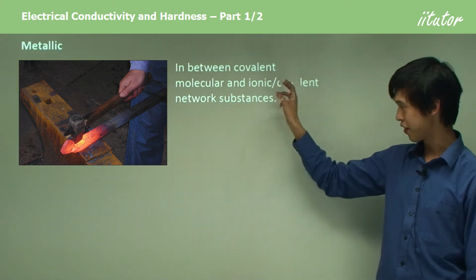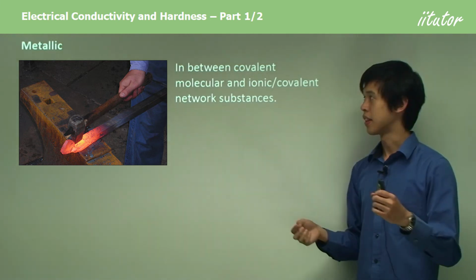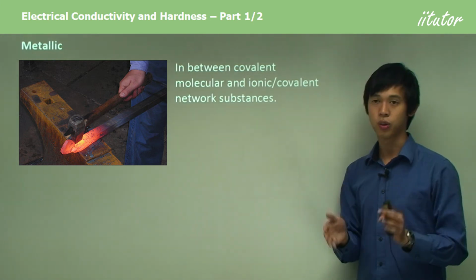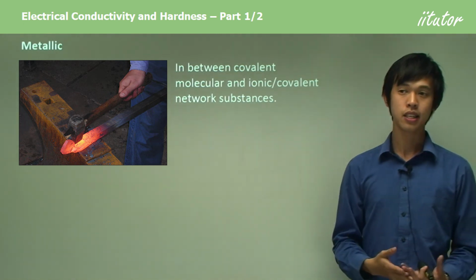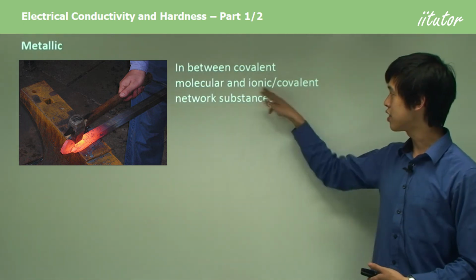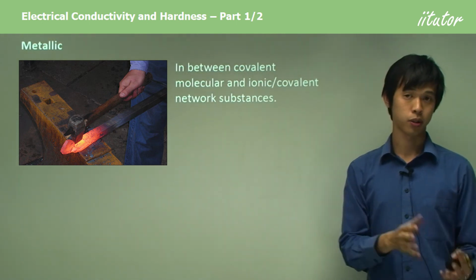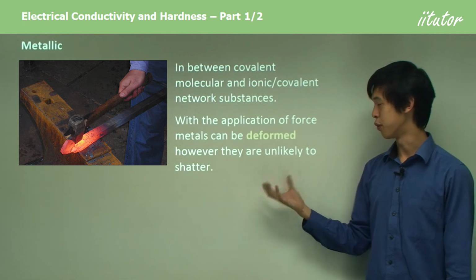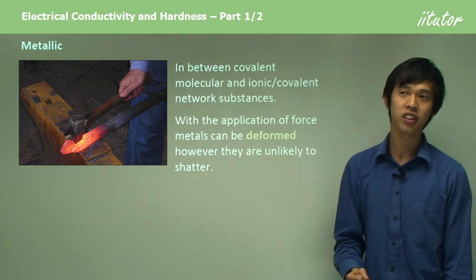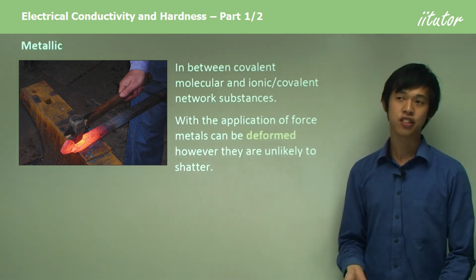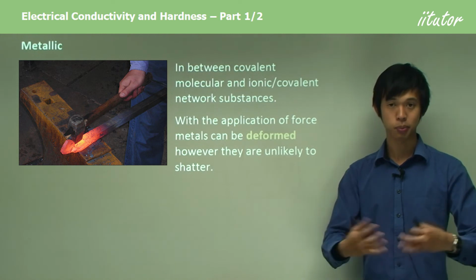So metallic bonds. In between covalent molecular and ionic covalent network substances is metallic bonds. They sit in between covalent molecular, ionic or covalent network substances in terms of their malleability or their hardness. So while these two are very, very hard, and this one's extremely soft, metals are somewhere in between. With the application of force, metals can be deformed. However, they don't really shatter. You don't really see a metal shattering unless you freeze it. But at normal temperatures, if you were to hit a metal, it doesn't just explode into a million pieces.